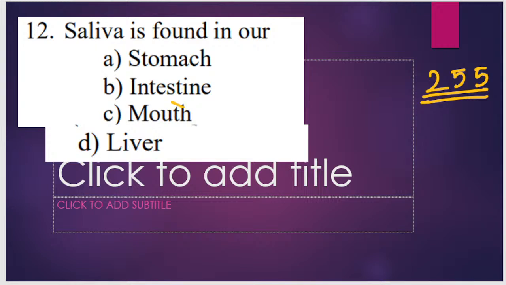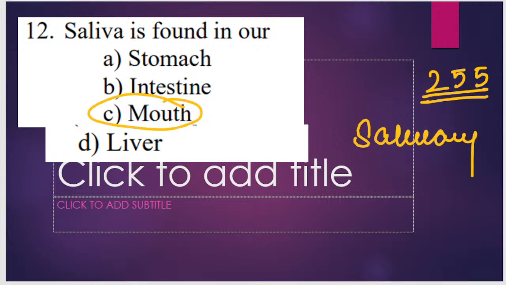Where do we find saliva? Saliva is produced by salivary gland. Salivary gland is present in our mouth. So what will be the correct answer? Correct answer for the question will be option C, mouth.